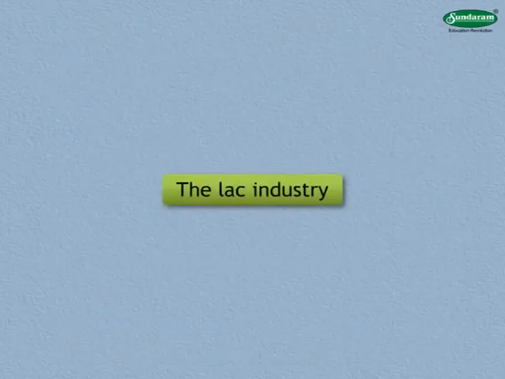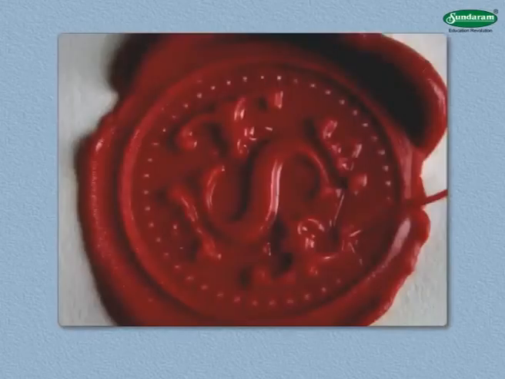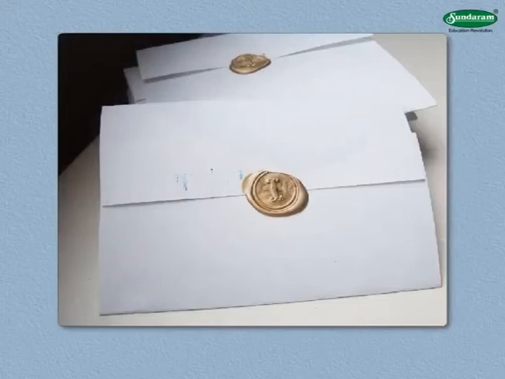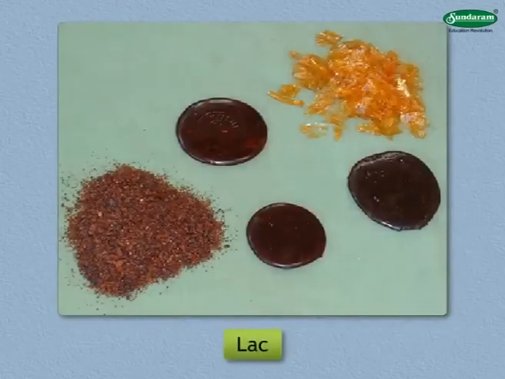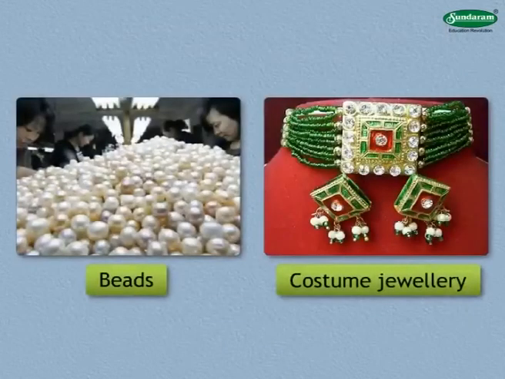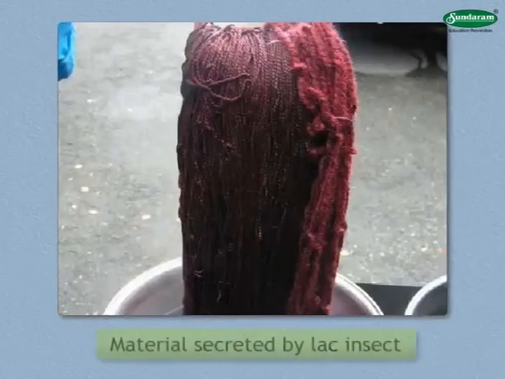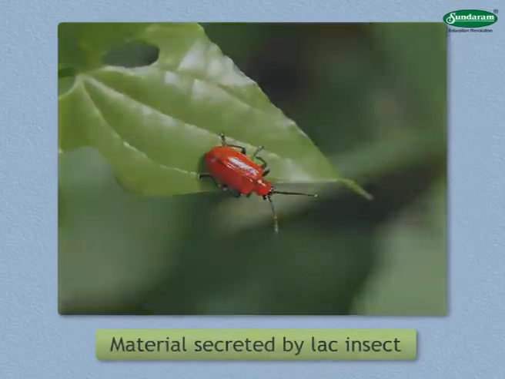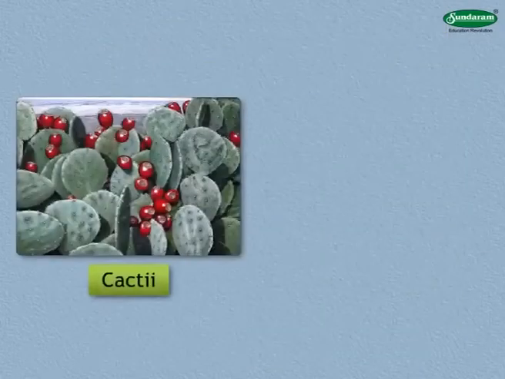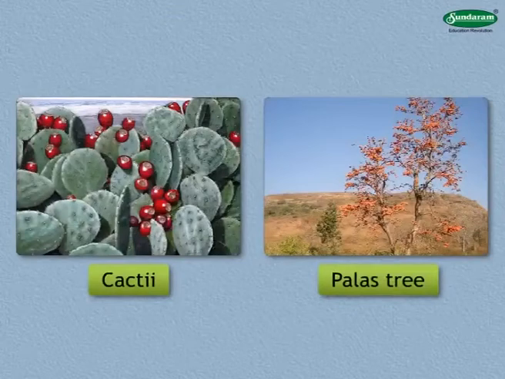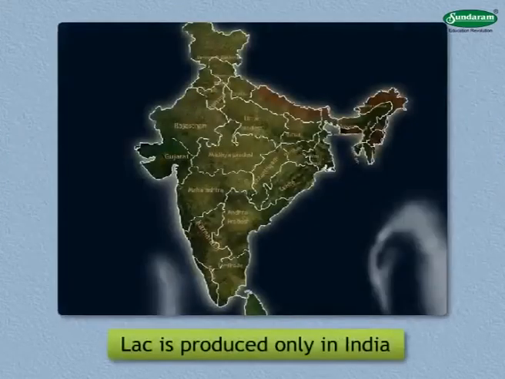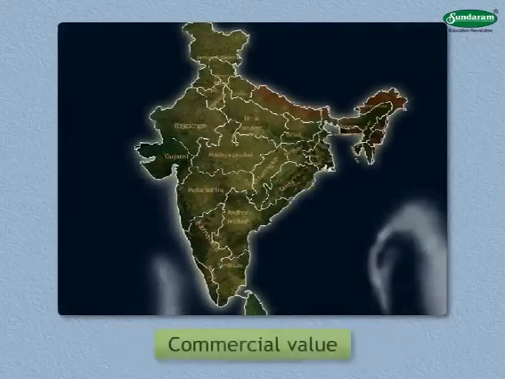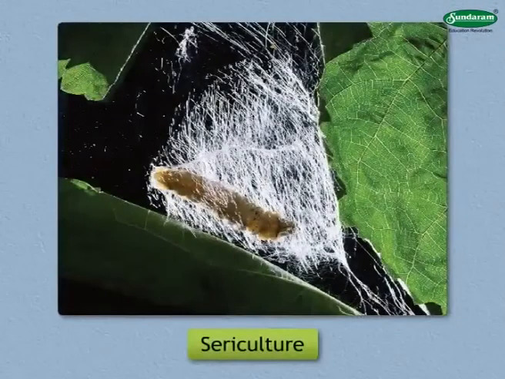Now we shall move on to the next topic, the lac industry. You may be familiar with the sealing wax used in offices to seal envelopes. This material is called lac. It is also used for making a variety of beads and costume jewelry. The attractive red-colored lac is a material secreted by the lac insect. These insects live on cacti or on the flame of the forest tree, the palas tree. Lac is produced only in India. It is produced because of its commercial value.